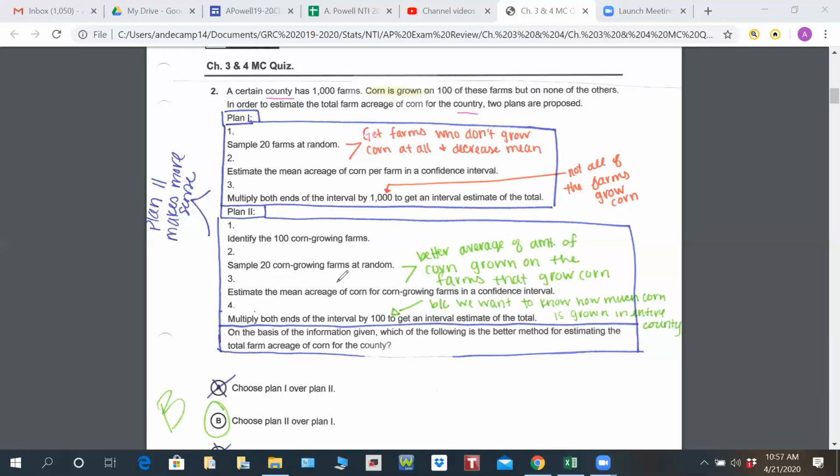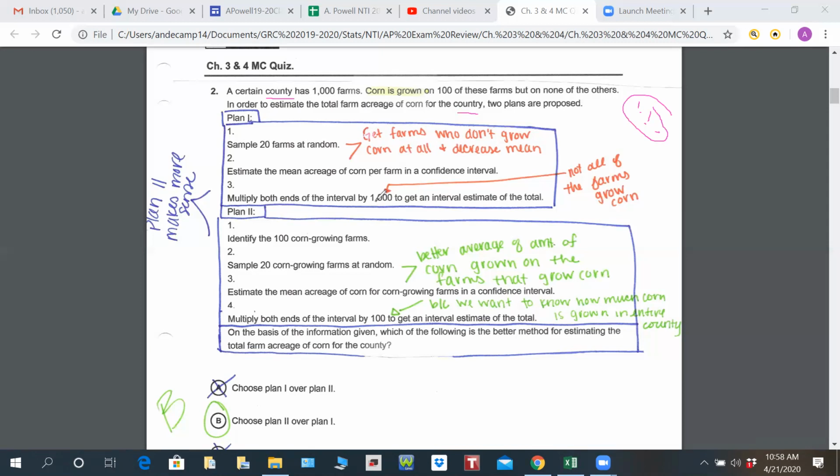So our first plan, they're going to sample 20 farms at random. So they've got their 1,000 farms in a pool. Here's their pool. There's 1,000 farms, and they just choose 1, 2, 3, 4, 5. They choose 20 of them. Okay. So some of them have corn, some of them don't. They're going to take those and estimate the mean average corn per farm. So they'll say, hey, farm A, how much corn do you grow? You grow none, so you got 0. Farm B, you grow 20 acres. Great, we got 20. And obviously they're going to find the average of all those farms.